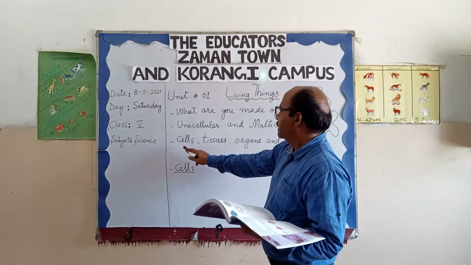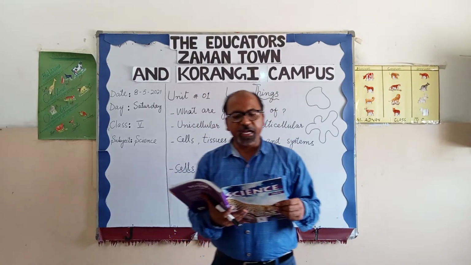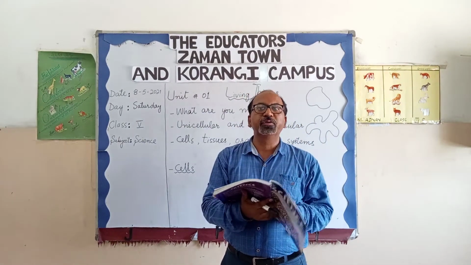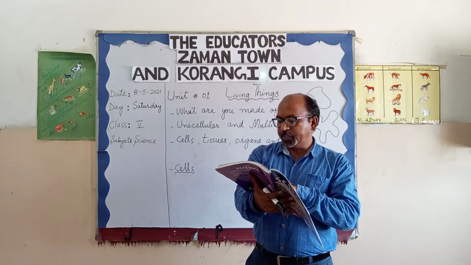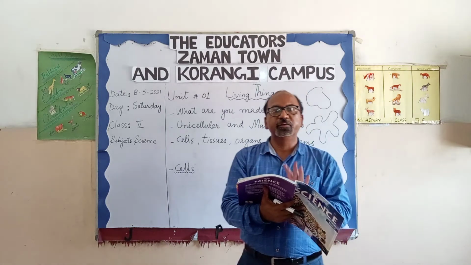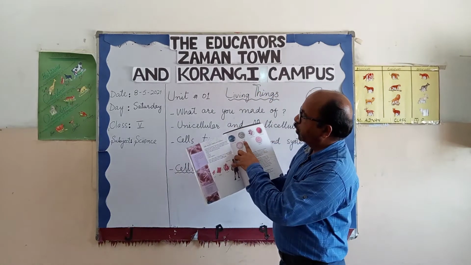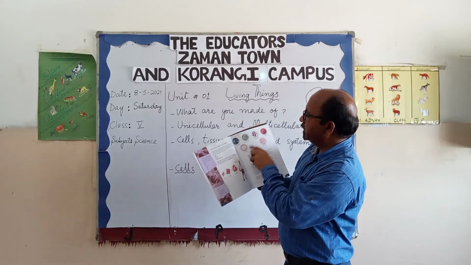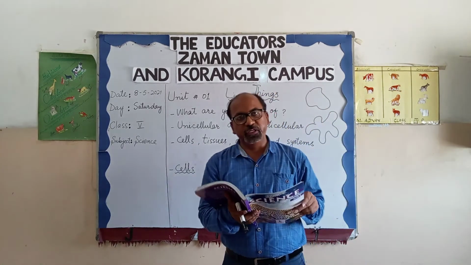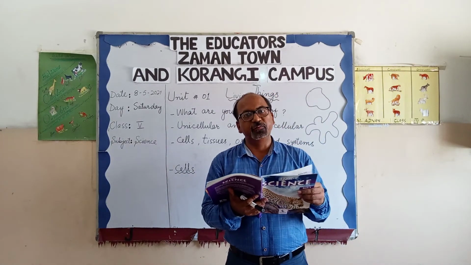Next topic is cells, tissues, organs and system. As I have told you already, cell is the basic unit of the body. There are a lot of cells, and some are given at your book page number 5. There are a few cells with their names and pictures: nerve cells, bone cells, blood cells, muscle cells, fat cells and skin cells. These are a few examples of cells and they are specific for their function.